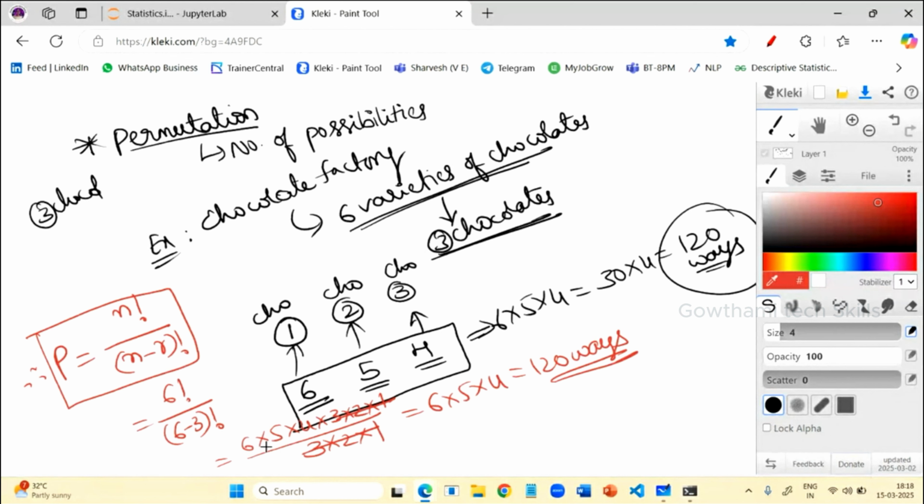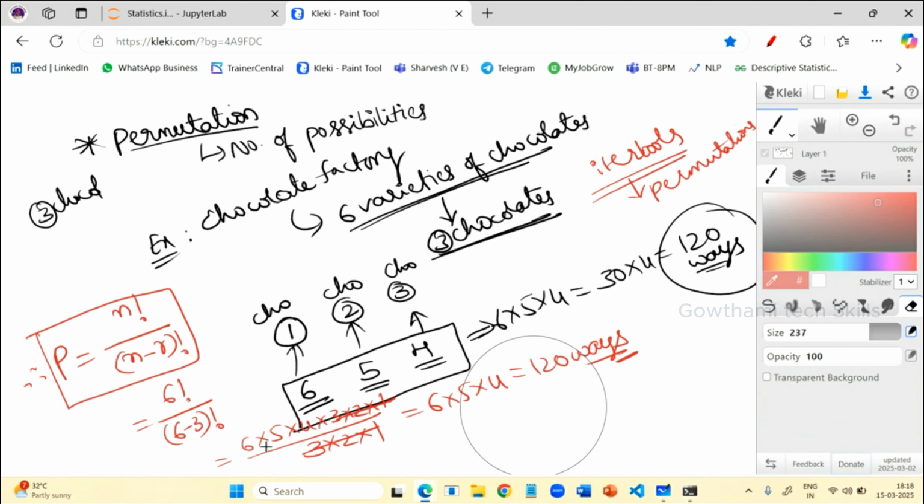Okay, so in Python, we will not use this formula. There is one library available, or we can say one module, called itertools. From this itertools, you have a class called permutations. You can make use of this permutations and implement the output for this one. So this is what a permutation is.